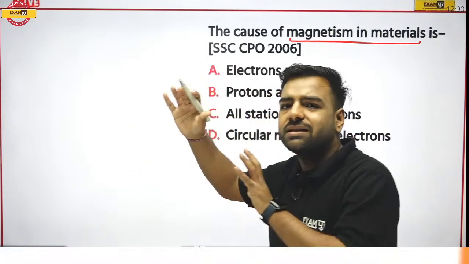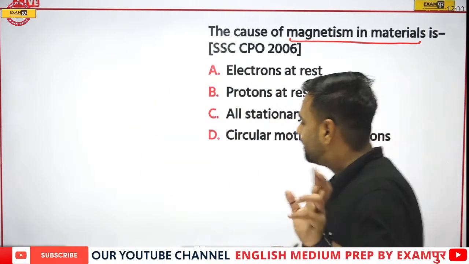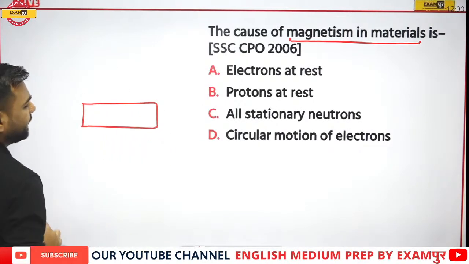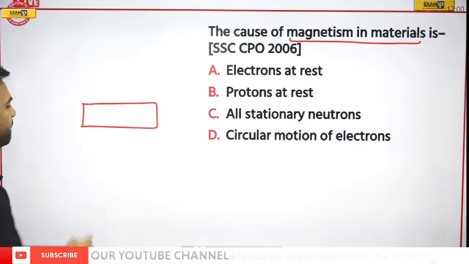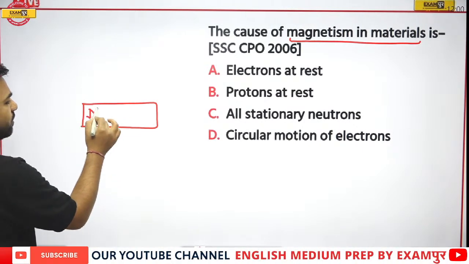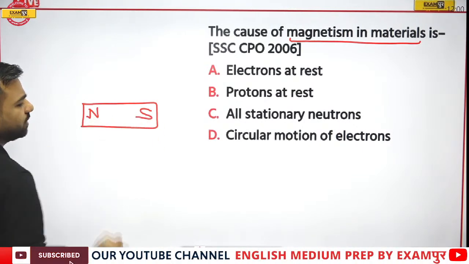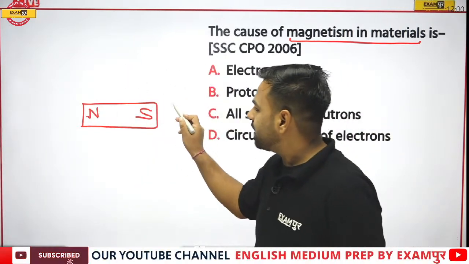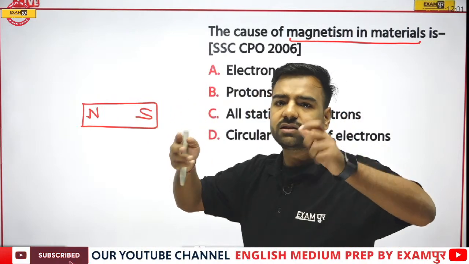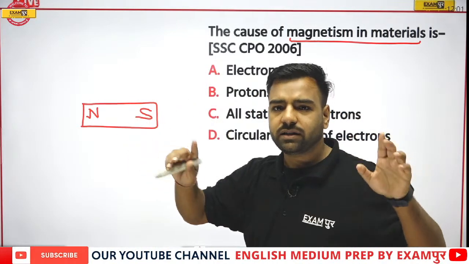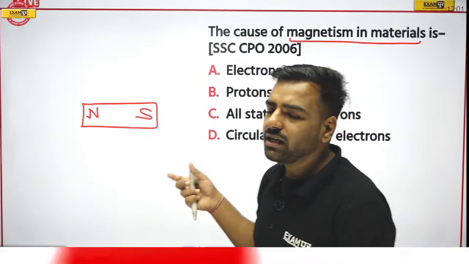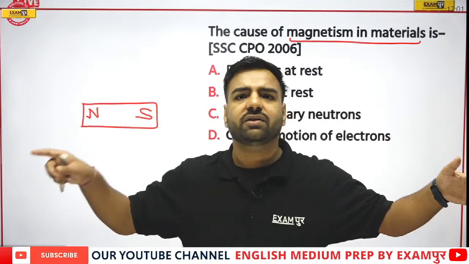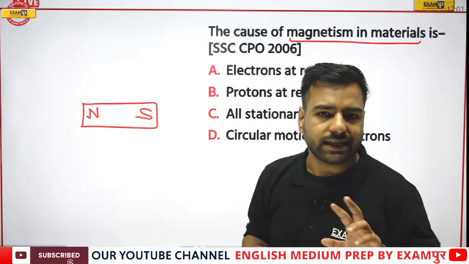If I talk about the creation of magnetism, let's see. What is a magnet? If I talk about the magnet, we have two poles here. One is north, one is south, right? And we are also aware of this particular part. If we have same poles towards each other, then they will be moving apart. That is, there would be repulsion. And if they are of opposite nature, that is, if one is north and another one is south, they are going to attract each other. It's as simple as that.